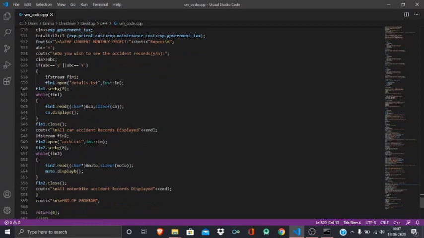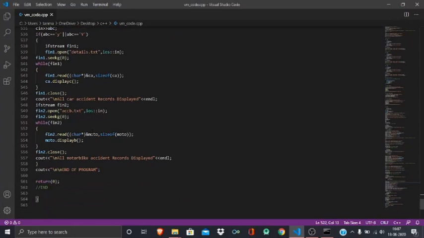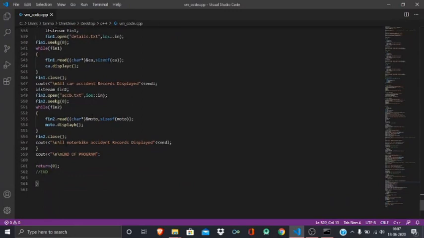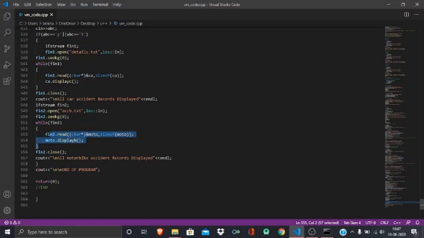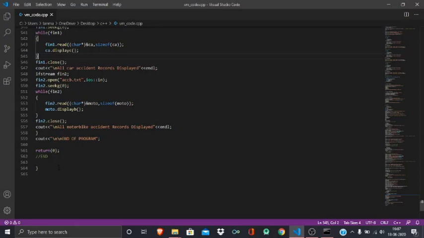Okay, now it's input seekg, same. It's for fn1, it's for the input stream. It's for displaying all the accident records, for car, for motorbike, and it's the end of the project.